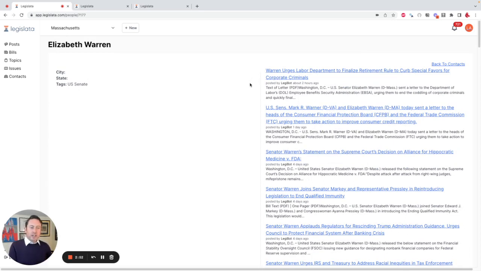Now, you can do this for any bills in the Massachusetts State House for the Massachusetts community, obviously bills in the Florida State House for the Florida community, etc. And that way you can have everything a bit more filtered and a bit more organized. So it's a bit like if social media were combined with a CRM and a legislative database.